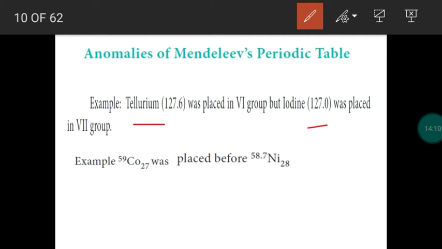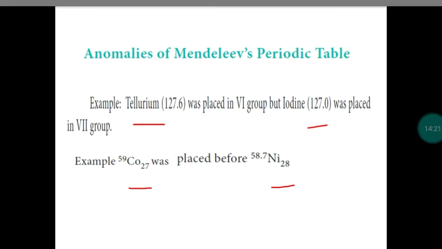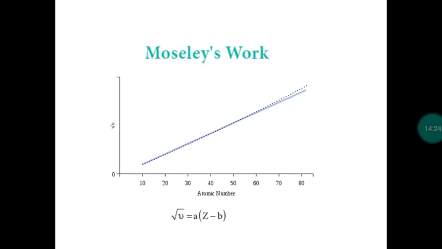This is a drawback. The same way, we can take cobalt and nickel. Atomic mass is less for nickel. Nickel should come first, but based on the chemical property, cobalt comes first. So these are the disadvantages of Mendeleev periodic table.